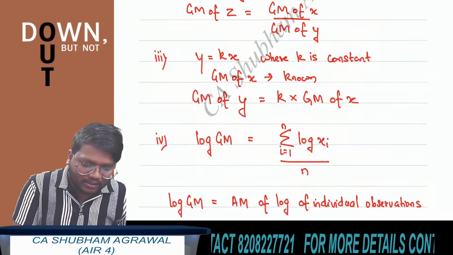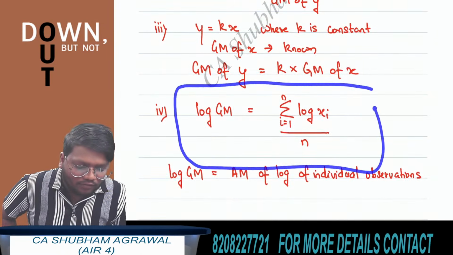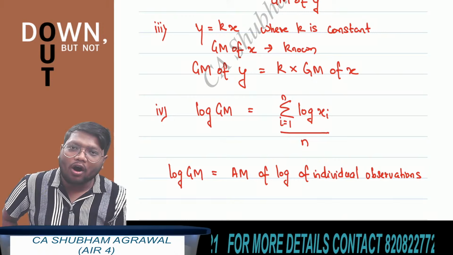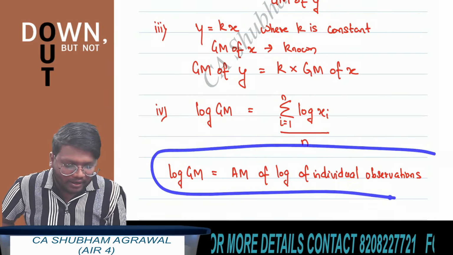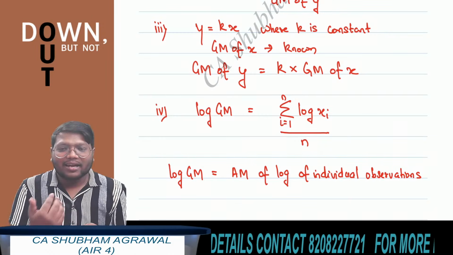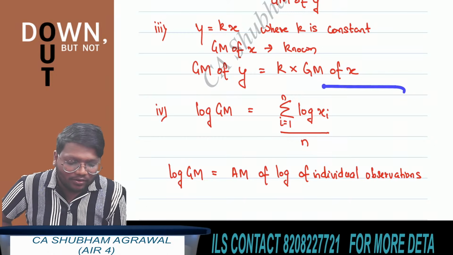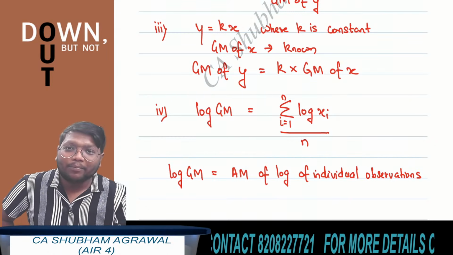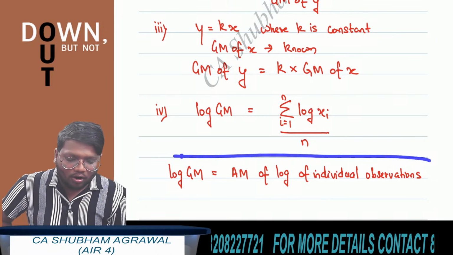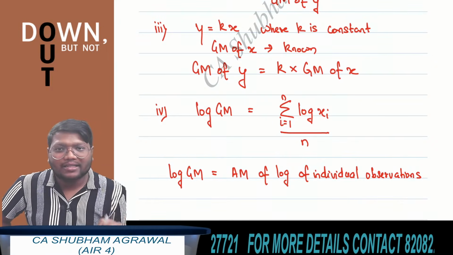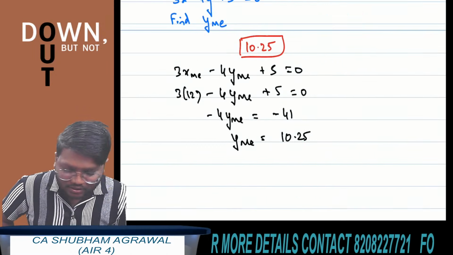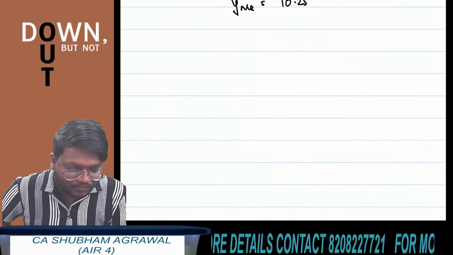And the last property is the log of the geometric mean. The logarithm of the geometric mean is equal to the arithmetic mean of the log of individual observations. In our regular class, I have already given you the complete proof for this result. But for exam purposes, just remember this result: the log of the geometric mean is equal to the arithmetic mean of the log of individual observations. I am giving you some questions based on these properties. Try to get the answers for these questions.